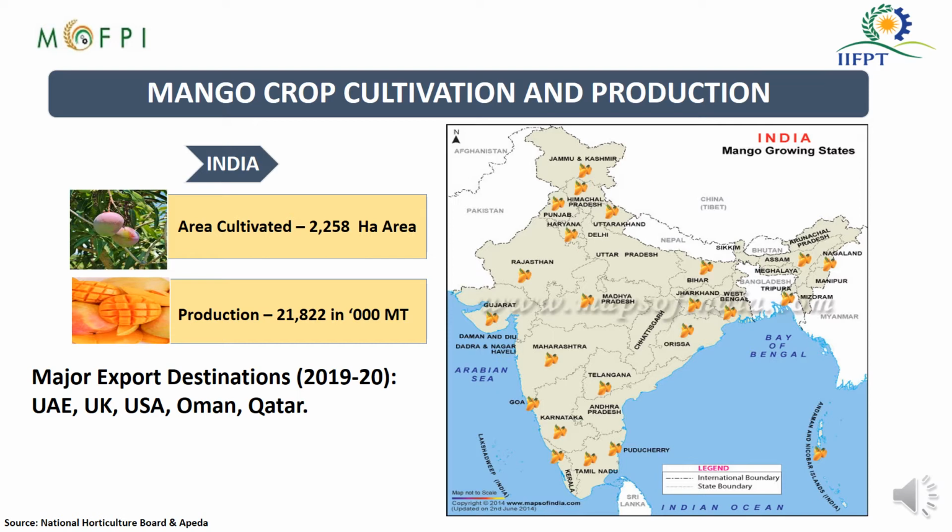The major countries to which we export our mangoes are UAE, UK, USA, Oman and Qatar. There are many other countries, but here we have represented the major countries to which we export mangoes in large amounts.